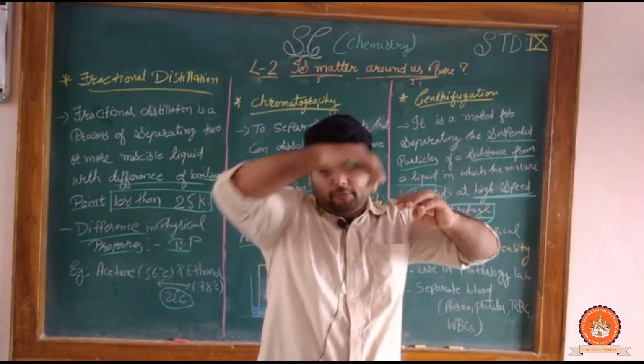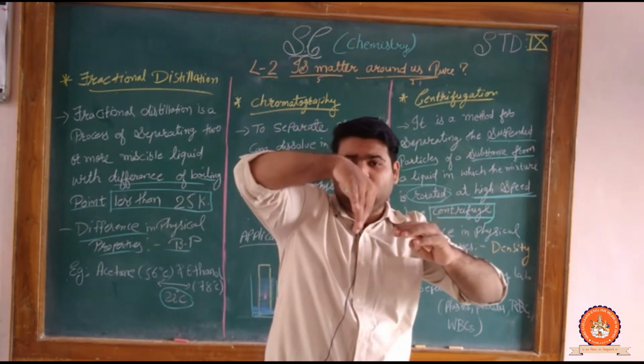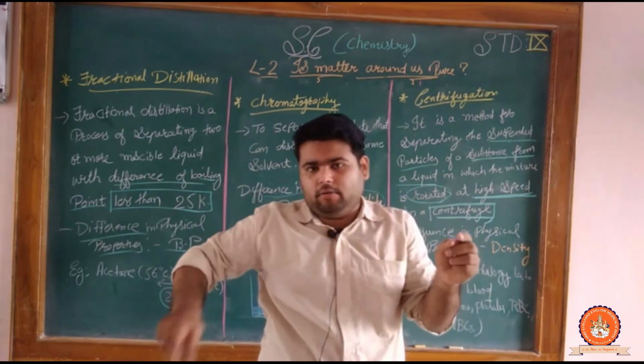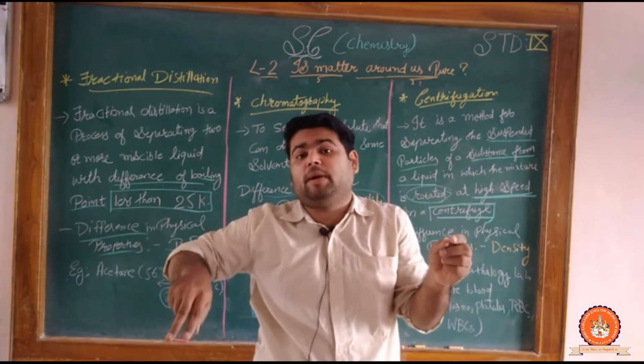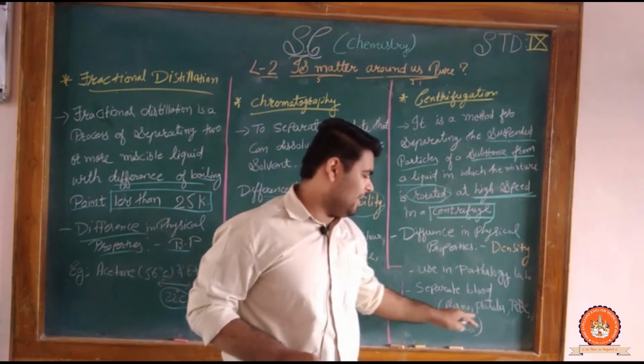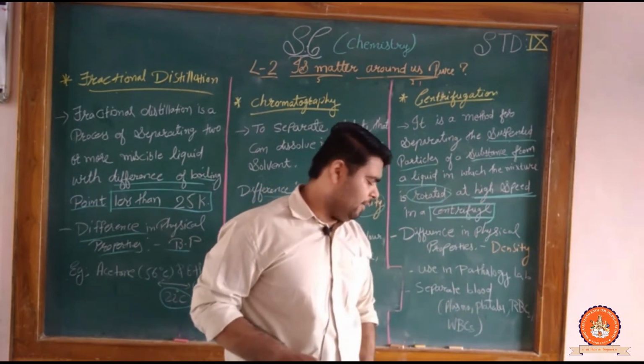So when the force acts on the blood, the particles which are very heavy settle down towards the bottom, and the particles which are light come to the top. So they can separate plasma, platelets, RBC and WBC.